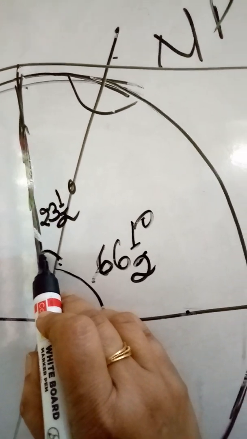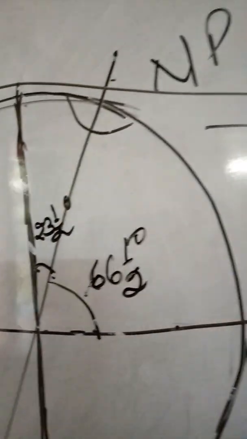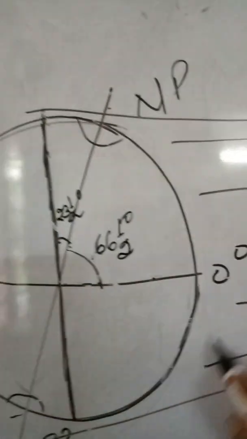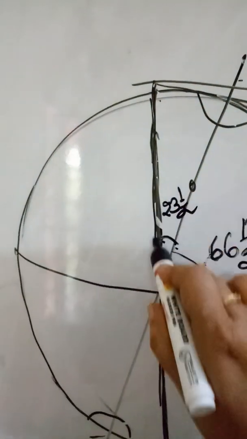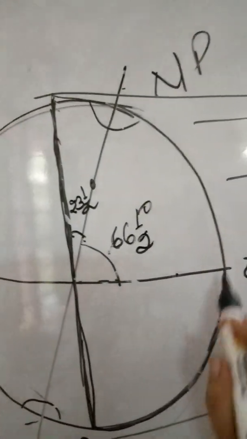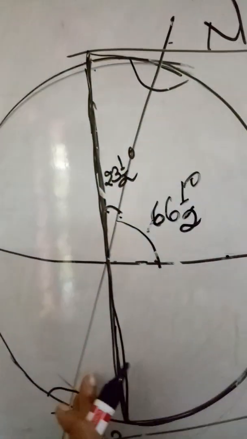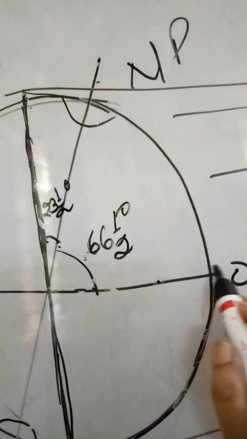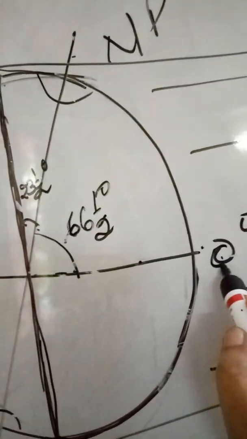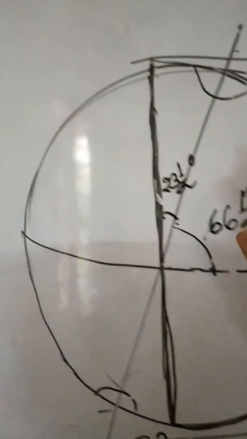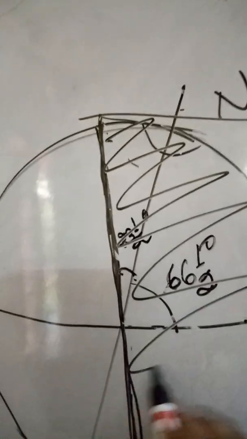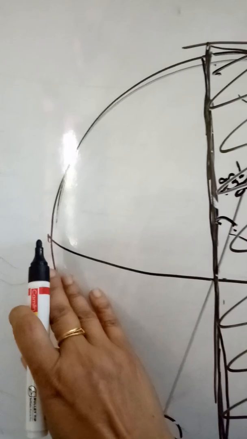So what happens? The sun rays, light always travels in a straight line. So when the sun rays fall, it just falls on half of the earth's surface, not in a tilted position. This is your south pole, this is your north pole, this is your equator or 0 degree. Okay, so when the sun rays fall, it just falls on half of the earth's surface. So that means this half now is getting light, or it is day here, and this half is the night.